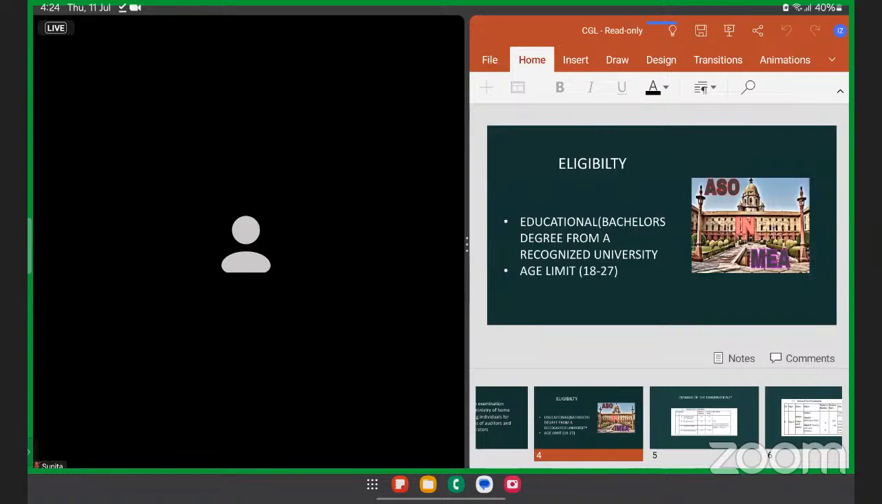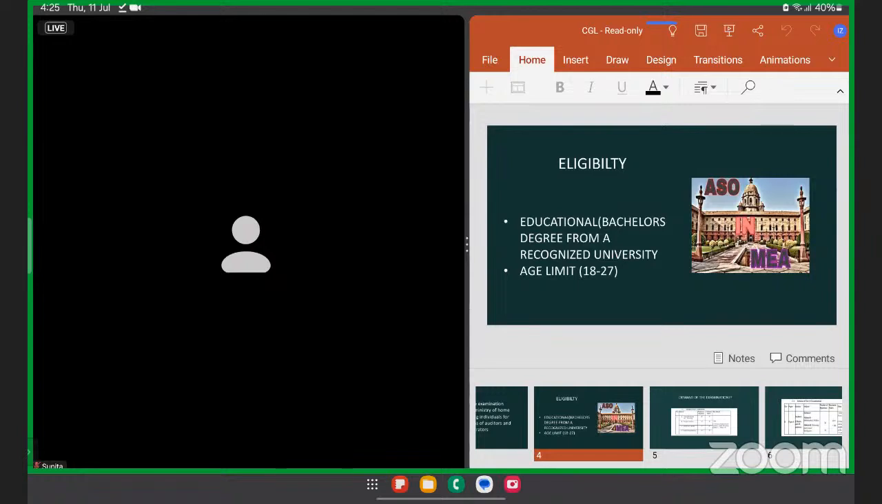So in the slide you can see that I have shown an image of an ASO in MEA. So what is an ASO in MEA? ASO is Assistant Section Officer, and MEA is the Ministry of External Affairs. So when you are an ASO in MEA, in the Ministry of External Affairs, we have embassies. Out of 205 countries, India has an embassy in around 130 countries.